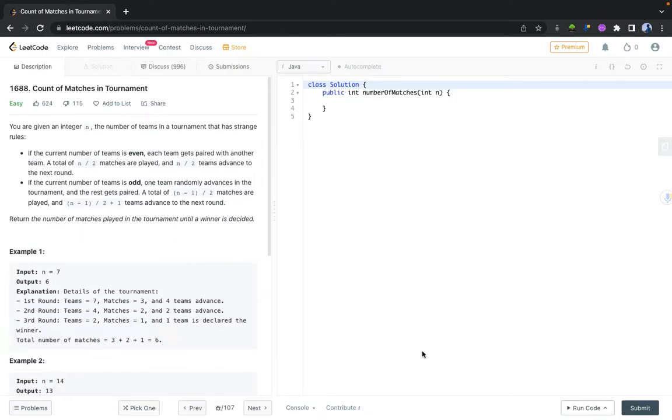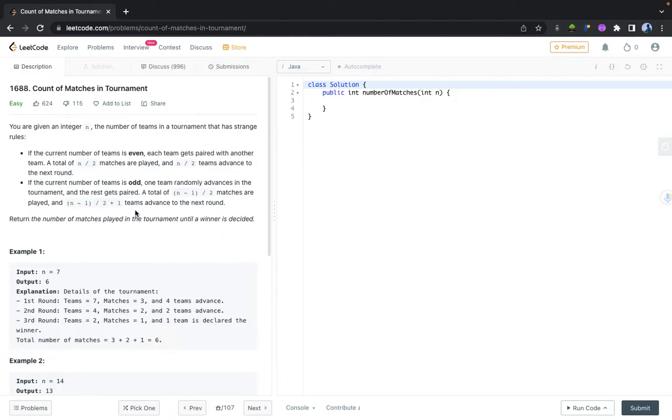Hey everyone, today we are going to solve this problem, which is count of total number of matches in tournament. So we have been given an integer n as our parameter, which will tell you how many teams there are before the start of the tournament, and we have to return how many total matches will be played.